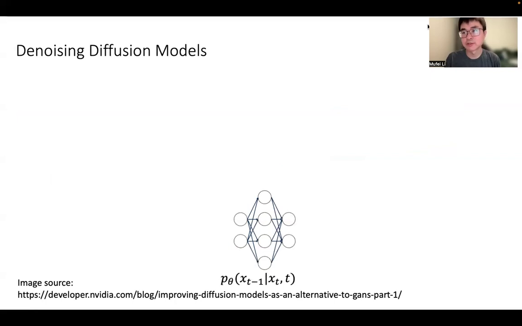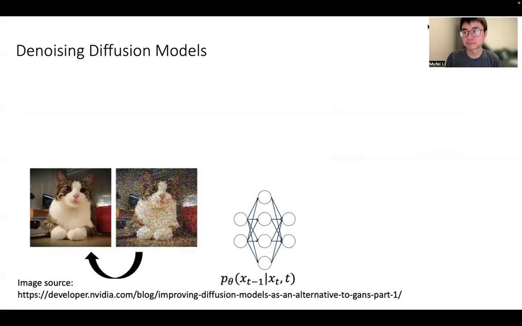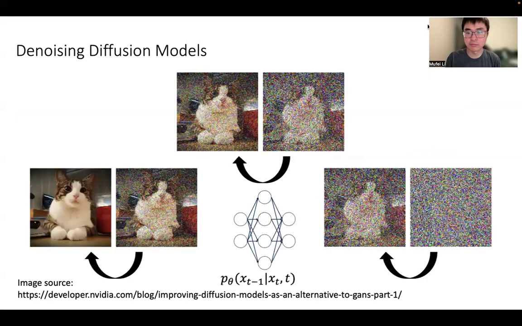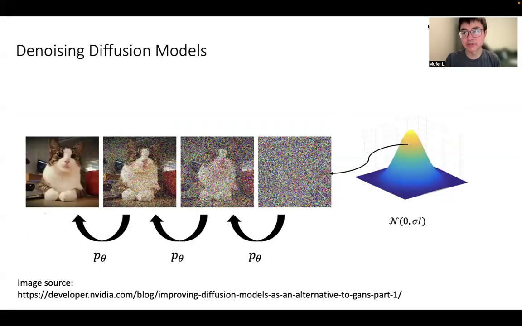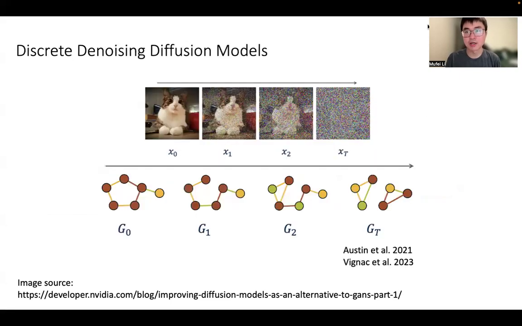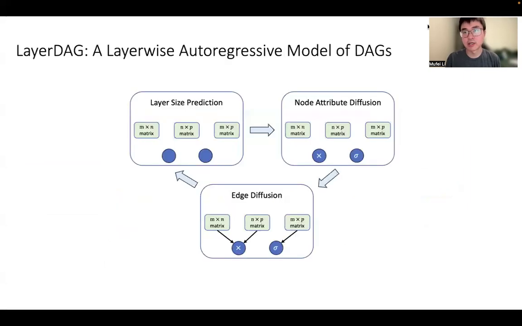In other words, the neural network is trained to remove the noise added in the previous step. Once trained, we can sample pure noise from the prior Gaussian distribution and use the denoising network to gradually convert it into a clean image. Diffusion models have been extended to discrete data like categorical attributes and graph edges. Putting everything together, we have derived LayerDAG, the first autoregressive diffusion model of DAGs.